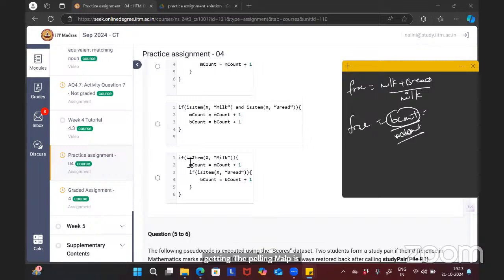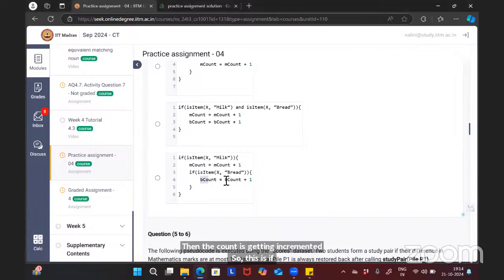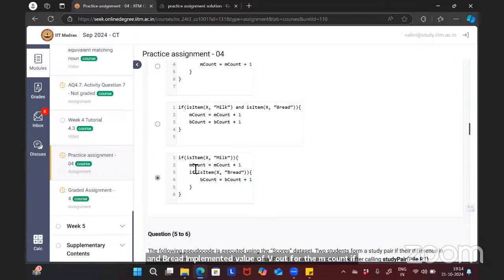So this is an if inside an if, a nested if. If both conditions are satisfied, then only the statement will be executed. So the customer should purchase both milk and bread in order to increment the value of B count. For the M count, if only the first if condition is satisfied, then M count will be getting incremented. Okay, is it clear? If you have any doubt, please ask.